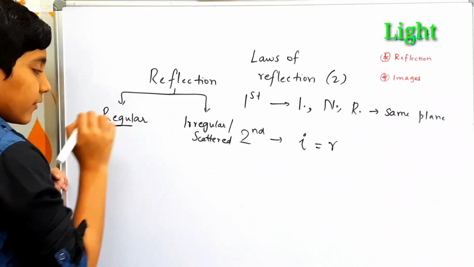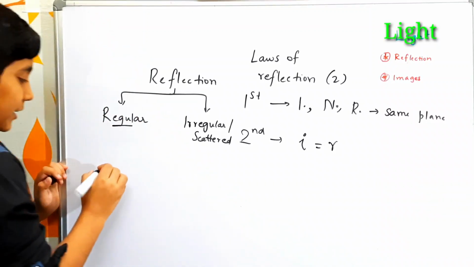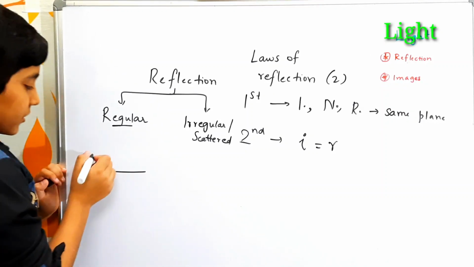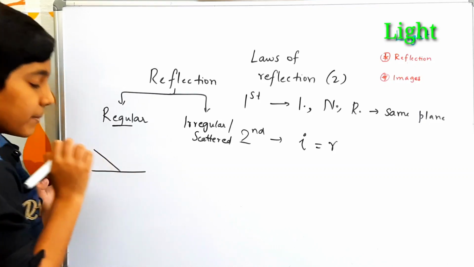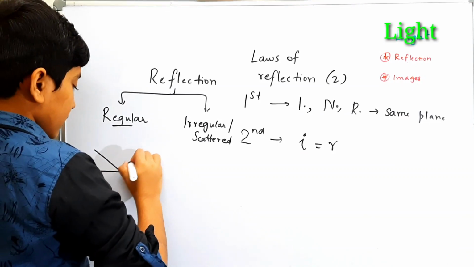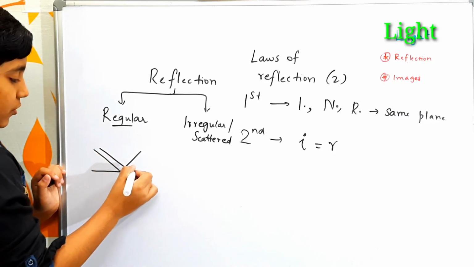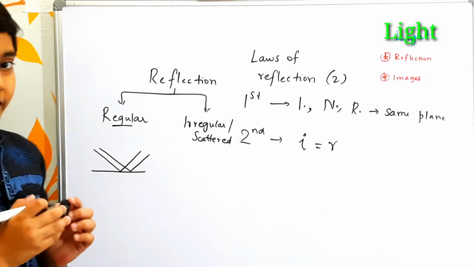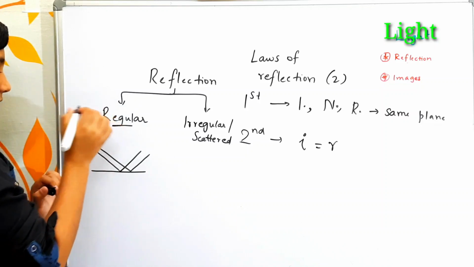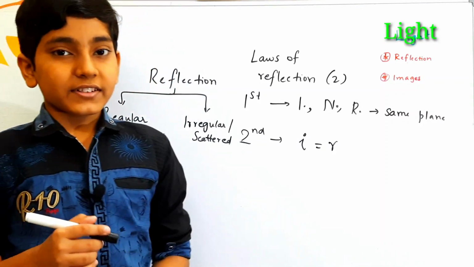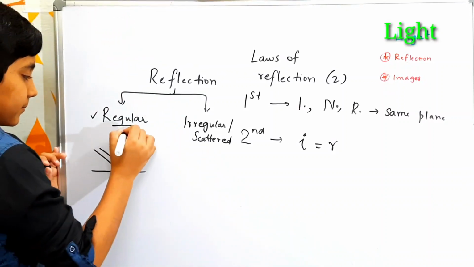Under regular reflection, there is a surface which is flat, and due to that reason all the light rays would be parallel to each other. So the reflection is happening, and another ray is also looking parallel to the first ray. So it is called regular reflection, and regular reflection takes place on flat surfaces like a plane mirror.